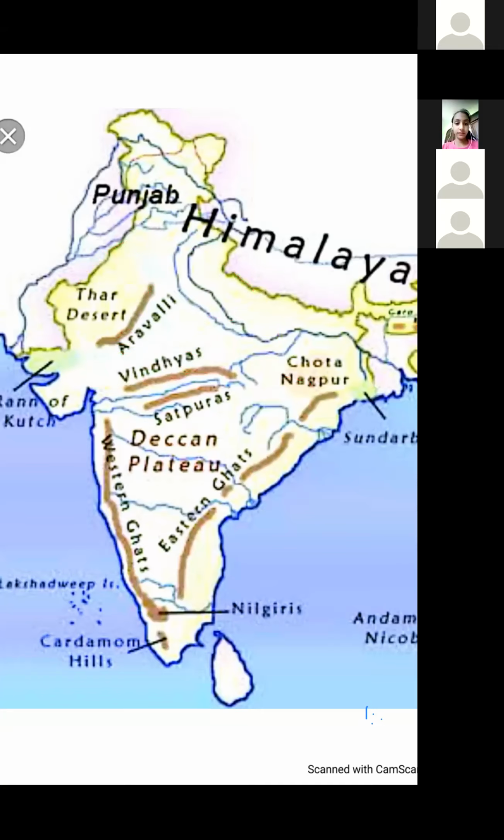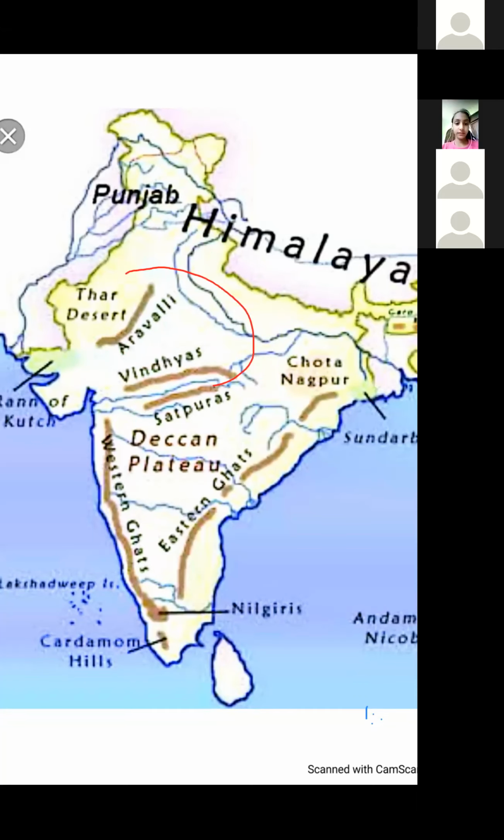Again, I am explaining this paragraph. We are reading about this part. This part is the part of Central Highland.